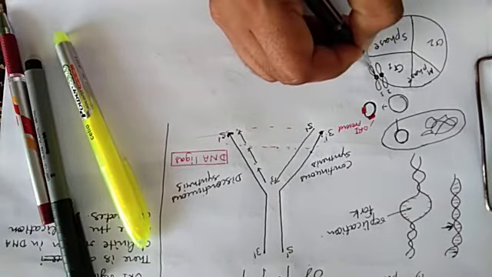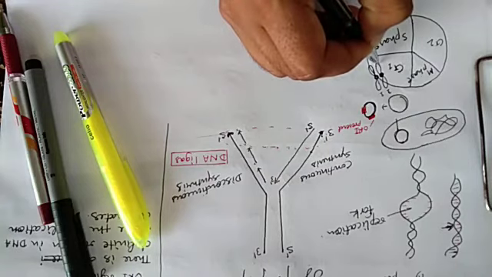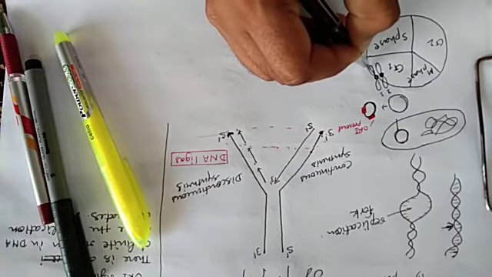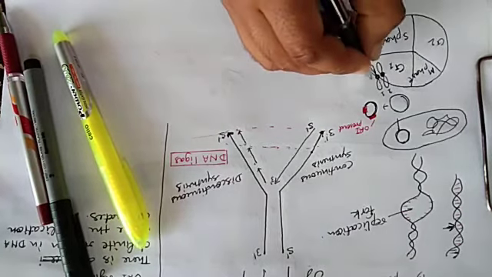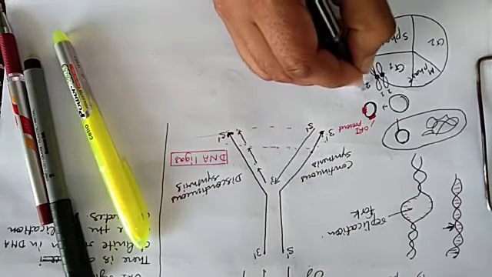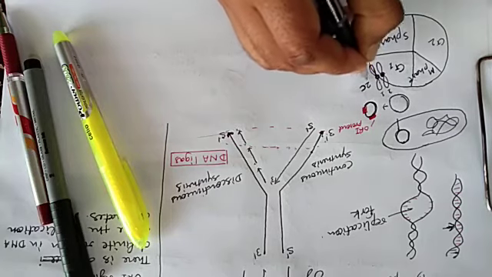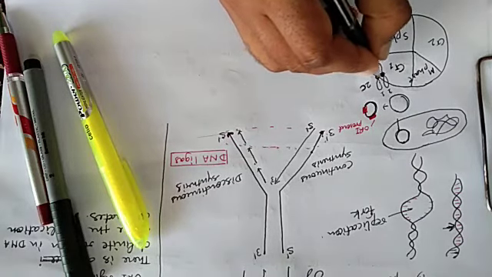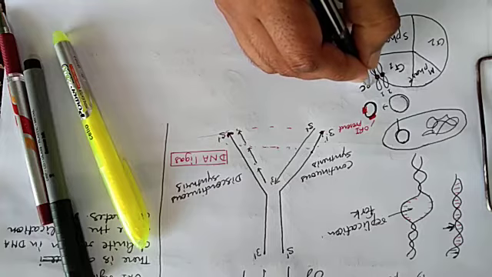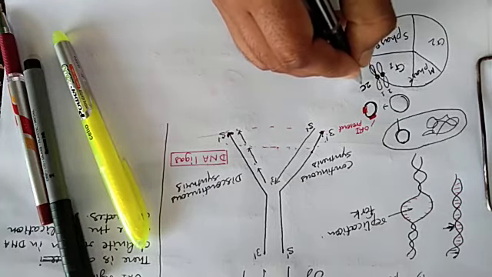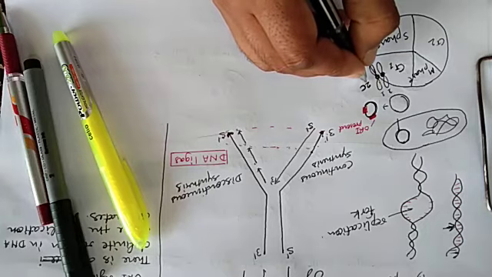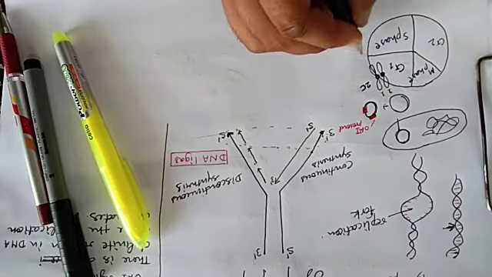One comes from the maternal side and the other comes from the paternal side. This is called 2C, the content of chromosomes in the diploid stage, which has 2 copies.